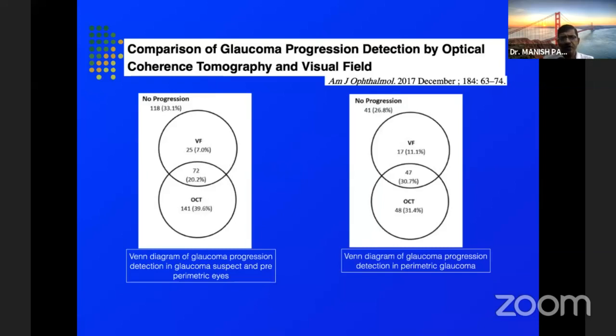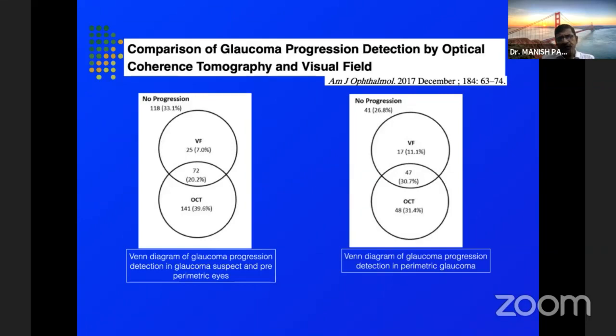So if we compare glaucoma progression detection by means of OCT and visual fields, how do we stand? On the left side, we are talking about patients with glaucoma suspects and pre-perimetric patients, and we find that OCT has a higher detection rate as compared to visual fields for glaucoma progression. That's understood. If you look on the right side, that's perimetric glaucoma. That means patients who have glaucoma and they have visual field defects. We find that OCT still shows a better detection for progression as compared to visual fields.